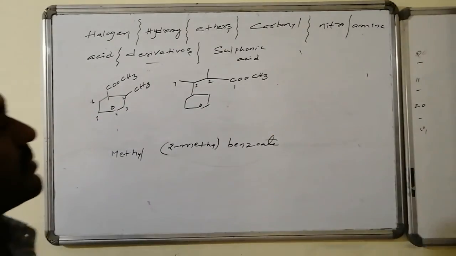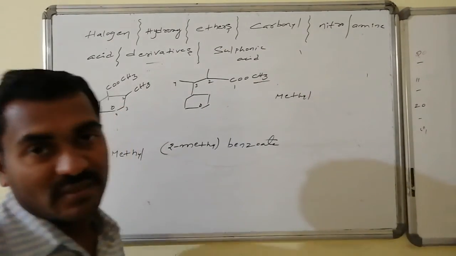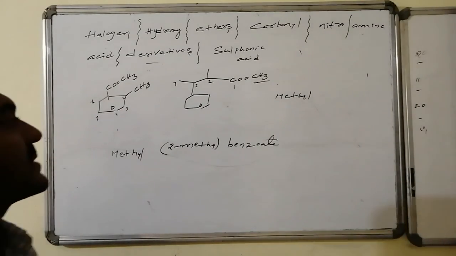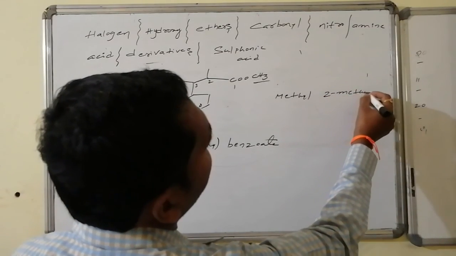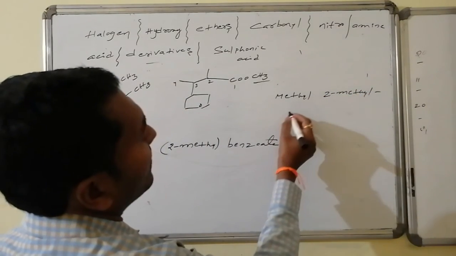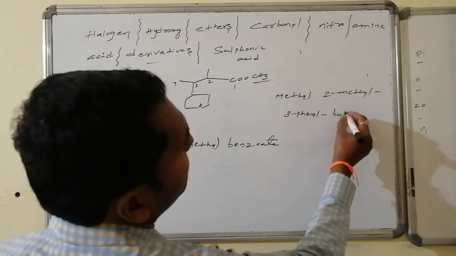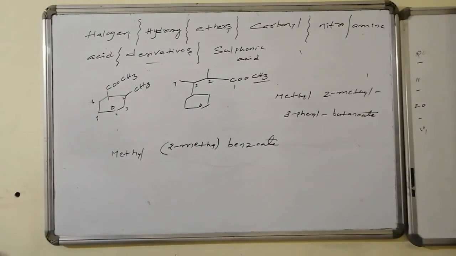Whereas this particular compound is methyl, this portion is over. Now for the remaining portion, as per the nomenclature of the lengthiest chain, this is 2-methyl-3-phenylbutanoate. This is the name of the compound.